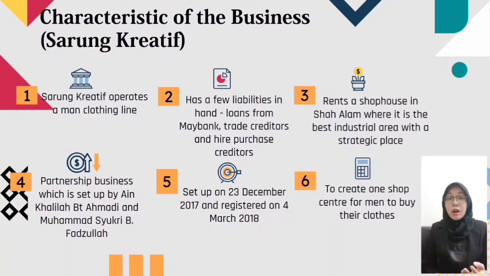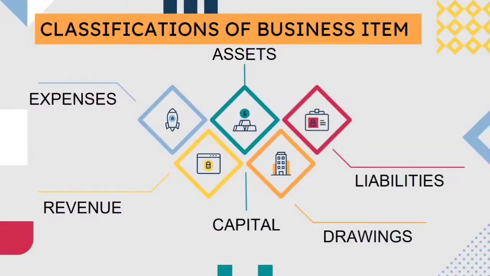The profit or loss will be shared by the partners according to their profit sharing ratio. Owners agree to have a fair ratio, which is 50-50, due to their work division. The owners of Sarung Creative came up with an idea to have a fair ratio due to the equal contribution towards the business, where they contributed 10,000 ringgit per person to set up the business.